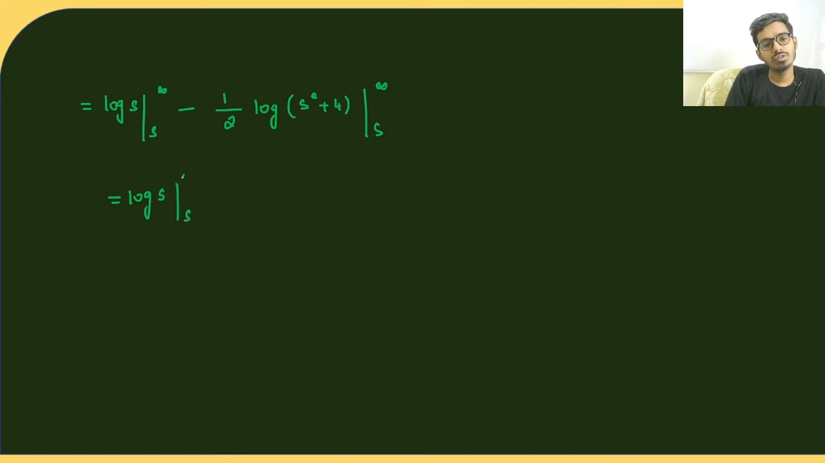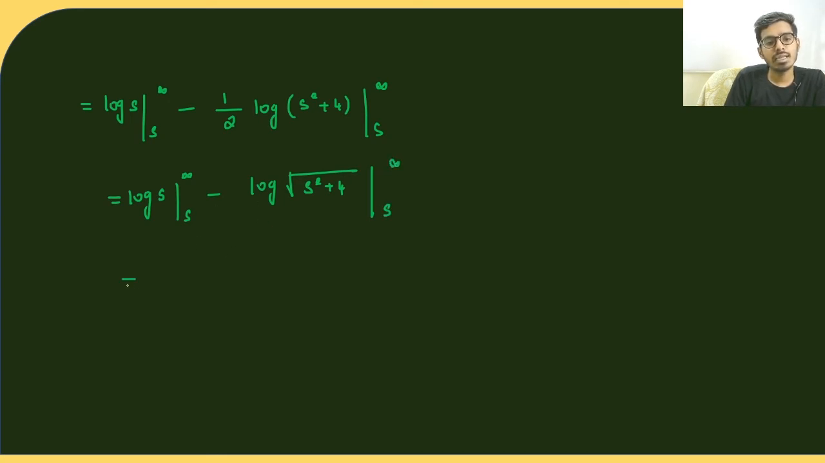Before that we will simplify this. So we will be having log s, limit is from s to infinity. I can write this as log of root of s square plus 4, because if I take the 1 by 2 power, we'll be having log of s square plus 4 whole power 1 by 2, because log a power x is x log a. So I can take this 1 by 2 to the power of this, which is root of s square plus 4. The limit is from s to infinity.